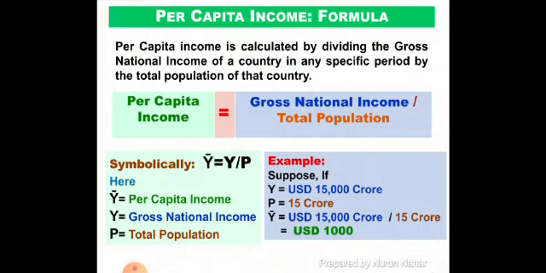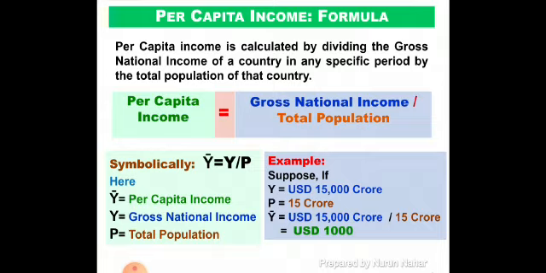So if we want to calculate per capita income, we have to divide gross national income by the total population of that country. So the formula of calculating per capita income is gross national income divided by total population. If we use symbols, it will be Y bar equal to Y divided by P, where Y bar indicates per capita income, Y gross national income and P total population.